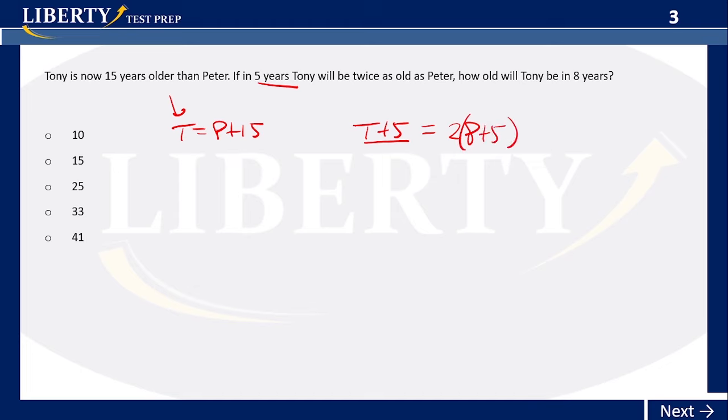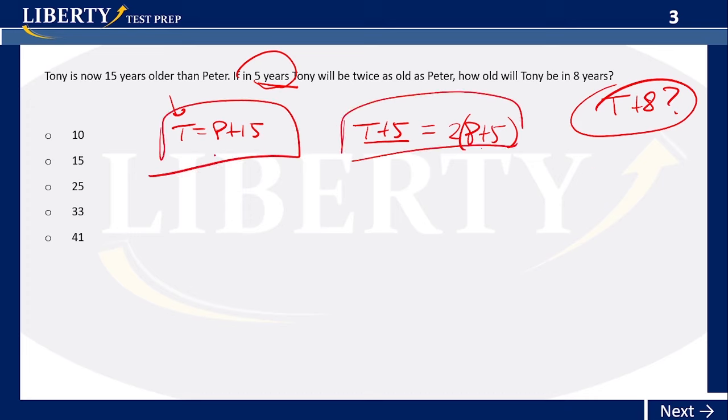That's the thing. Okay, if you just say 2P, it means P is the age of Peter right now. But here you're saying 5 years, both of them age 5. So Tony plus 5 is equal to twice Peter plus 5. How will Tony be in 8 years? So they ask you for Tony plus 8. That's the actual question. So what are we going to use here? We are going to probably substitute something. Okay, so we're going to substitute this one in here.